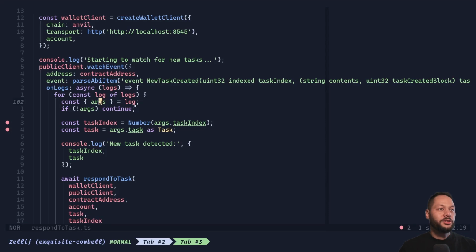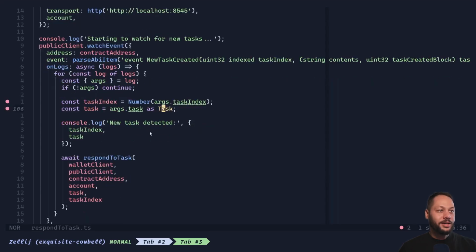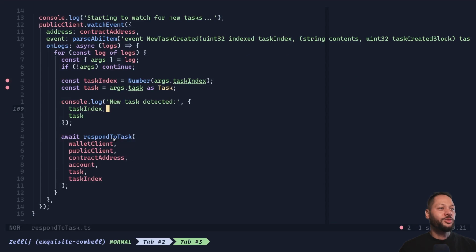We pull in the arguments from the event. If there are no arguments, then we continue. And then we take the task index, which is basically the ID of the task. We cast that to a number, and then we take the actual task, which is the task struct that we defined above. We log that we've detected a new task, and then we call this respond to task function that we just defined above.